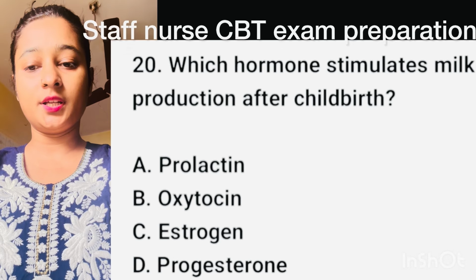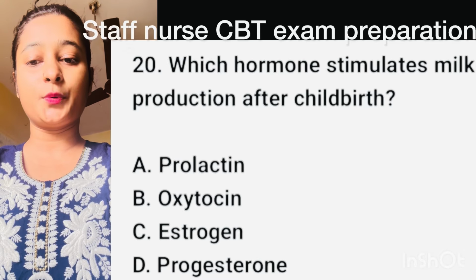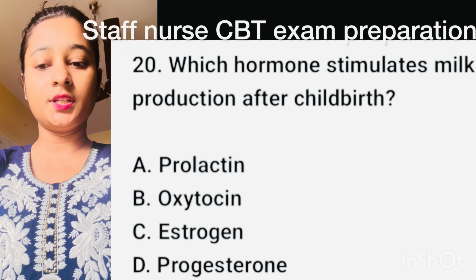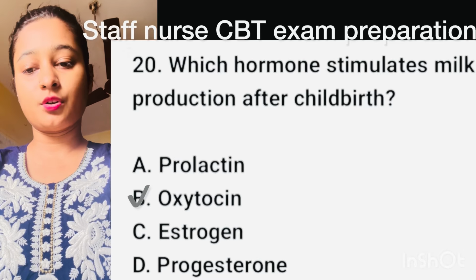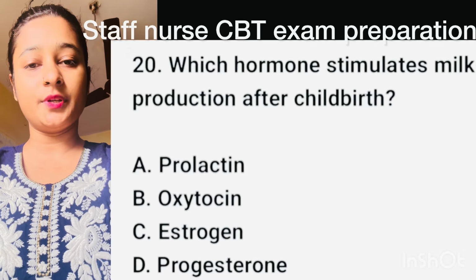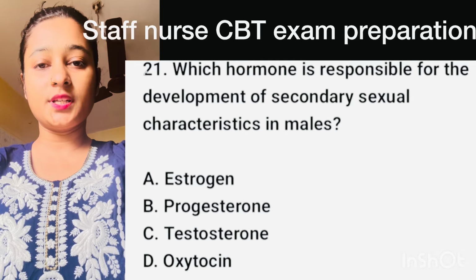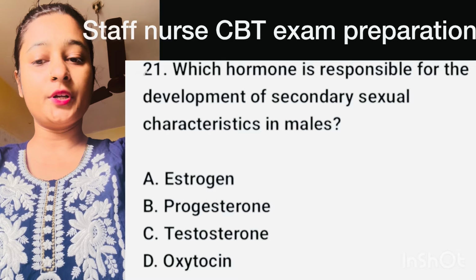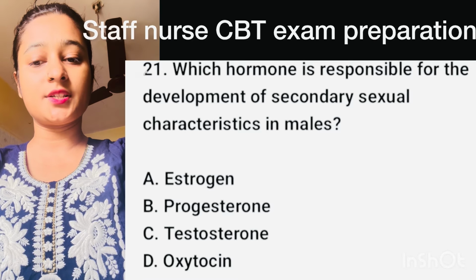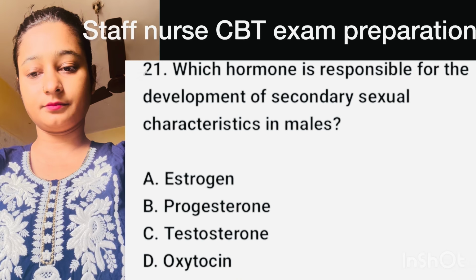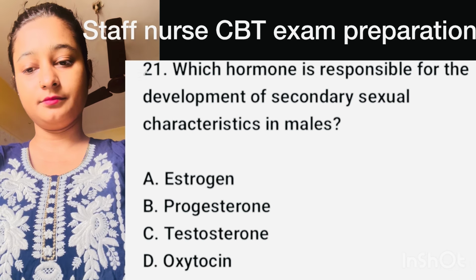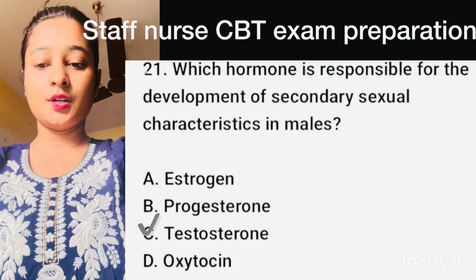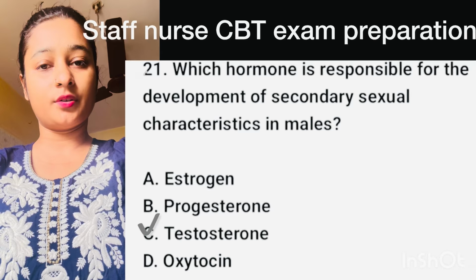Question number 20. Which hormone stimulates milk production after childbirth? Here, correct option is option B, oxytocin. Question number 21. Which hormone is responsible for the development of secondary sexual characteristic in males? Here, correct answer is option C, testosterone.